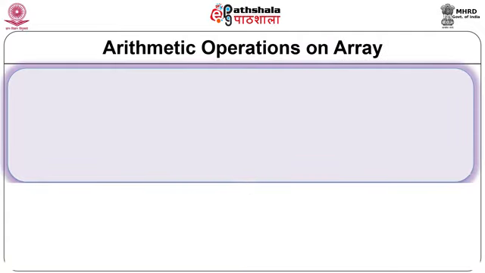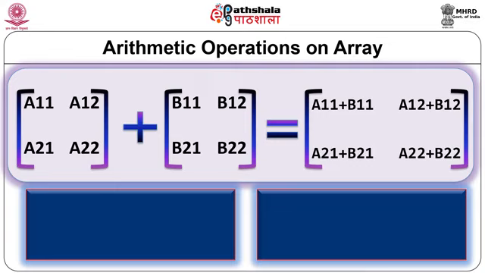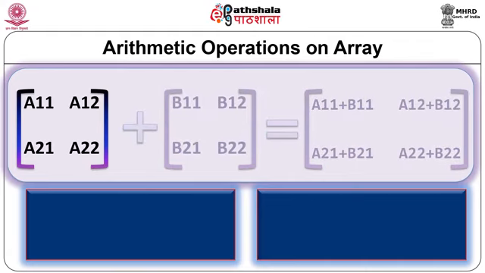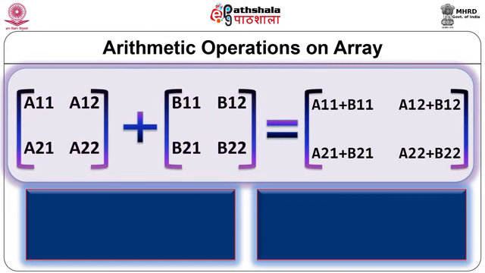Now let us see how different arithmetic operations can be performed on array. In this matrix format, the arithmetic operation is carried out on two different arrays, where the matrix 1 array and matrix 2 array are being added together. So you can see matrix A and matrix B are added in resultant. Matrix A is of 2 by 2 size, matrix B is of 2 by 2 size, and therefore your result is 2 by 2. In A matrix, you can see A11 means row 1 column 1, A12